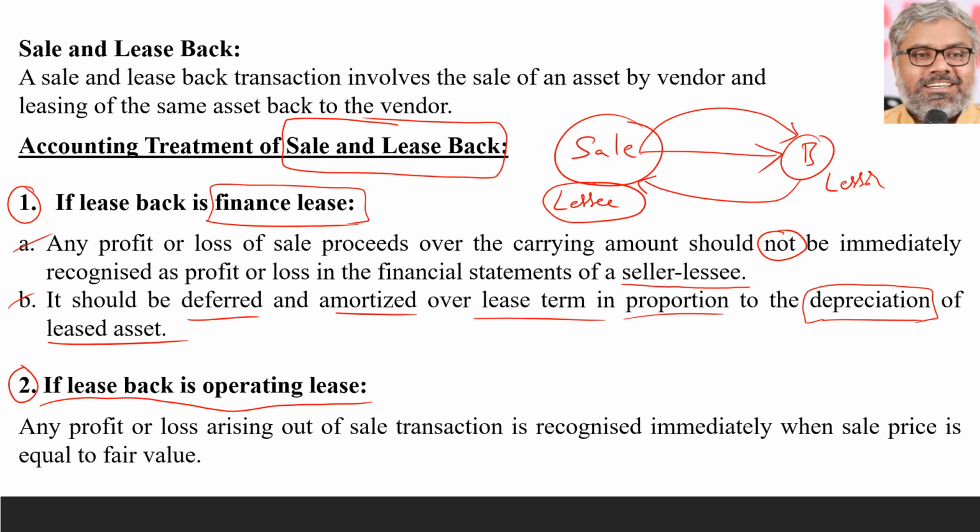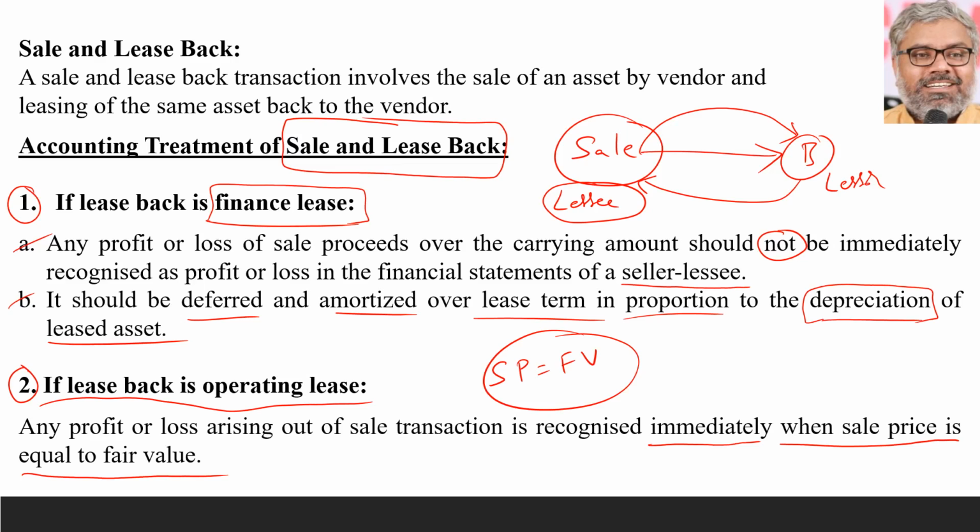Let us look at this. If any profit or loss is arising out of the sale transaction, it is recognized immediately when the sale price is equal to the fair value. So if the sale price is equal to the fair value, then there is no problem. Whatever the profit or loss arising out of such transaction, that is recognized immediately. That means there is no malintention also in that. The sale happened at fair value. So whatever the profit or loss is there, that should be recognized immediately when the sale price is equal to the fair value of that asset. And we should understand one point always.